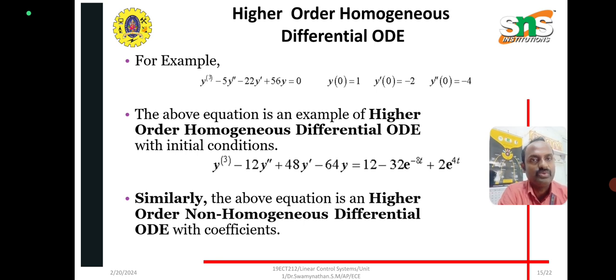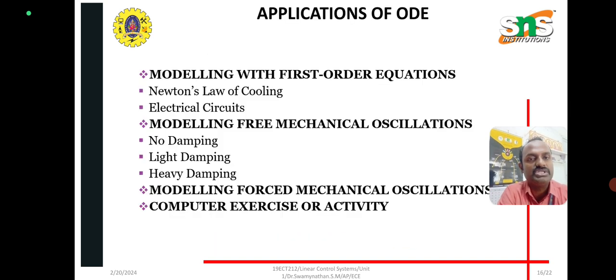Next, for example, y triple dash minus 5 y double dash minus 22 y dash plus 56 y is equal to 0, with y of 0 equal to 1, y dash of 0 equal to 2, and y double dash of 0 equal to minus 4, based on the previous applications. So similarly, the above equation is a higher order non-homogeneous ordinary differential equation. So what are the applications?